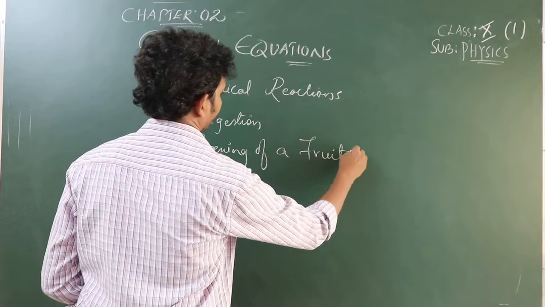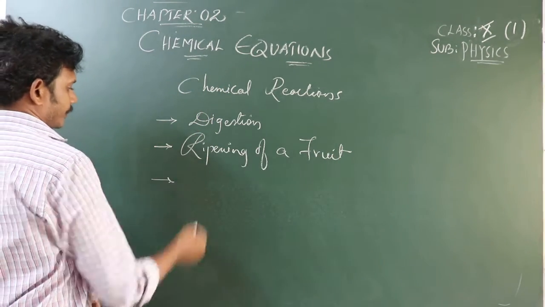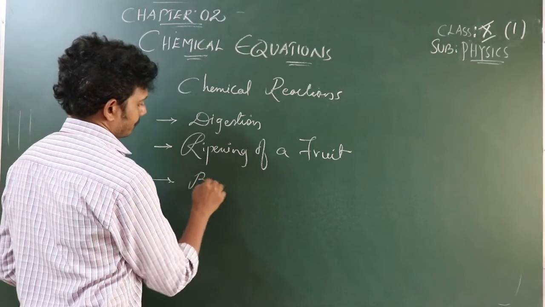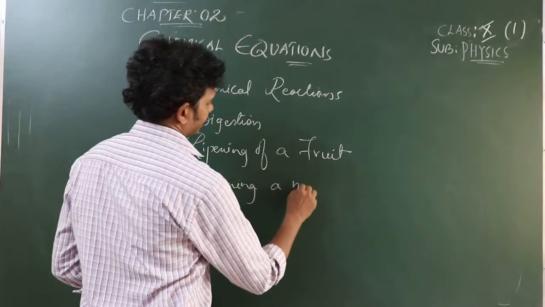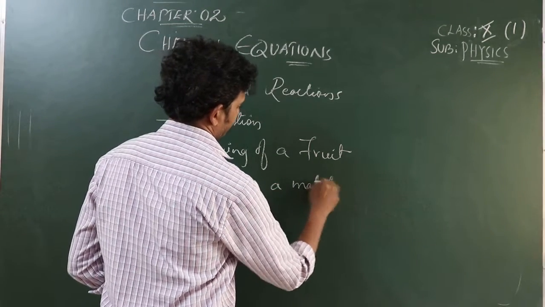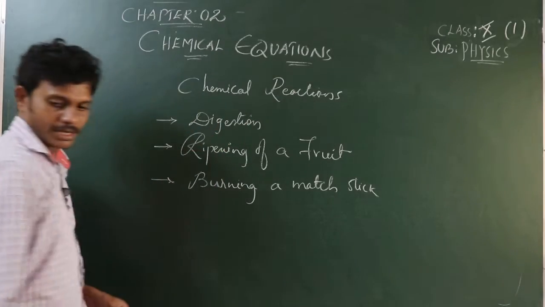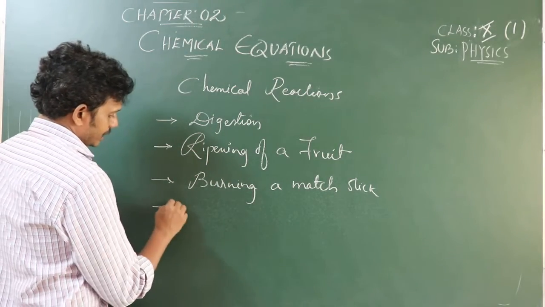Next, what else? Burning of a paper or burning a matchstick. Next, what else? Okay, and even respiration.